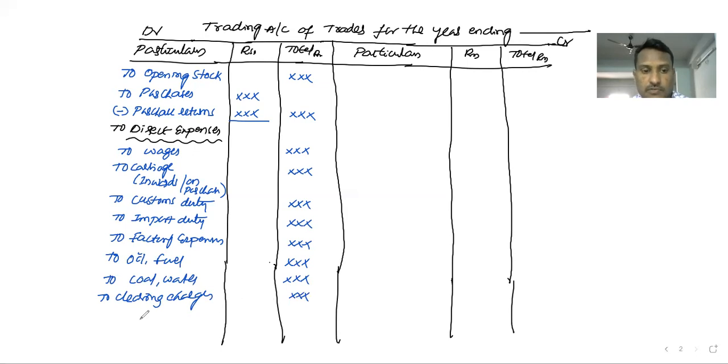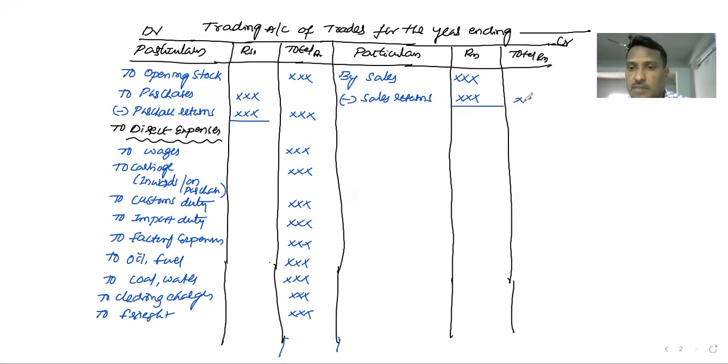Yes. Freight. These all are part of the direct expenses, which means the expenses which belong to production and purchases. This has been the total information debited. So on the credit side: by sales, direct income. From the sales, if any returns from the customers, minus sales returns. After that, the net amount of sales we should write in the second column.